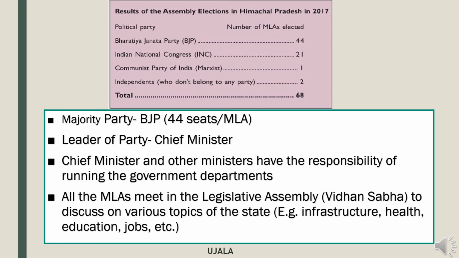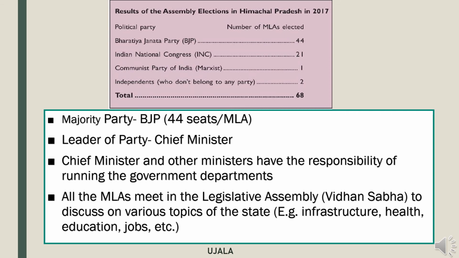You can see the data of the 2017 assembly elections in Himachal Pradesh. Here the different parties are Bharatiya Janata Party BJP, Indian National Congress INC, Communist Party of India, and Independents. So here BJP has won the maximum number of seats, that is 44, and so BJP becomes the leading party or the ruling party of Himachal Pradesh. That is, the BJP has won from 44 different constituencies, and the rest are Indian National Congress, Communist Party of India, and the Independents as MLAs.